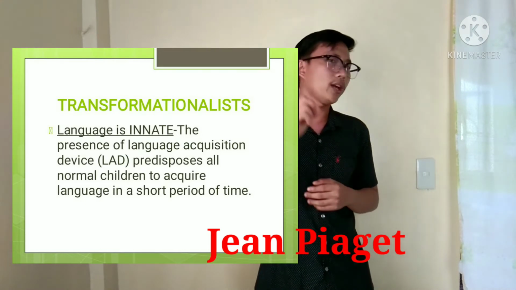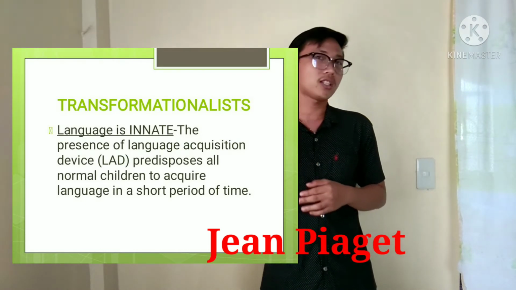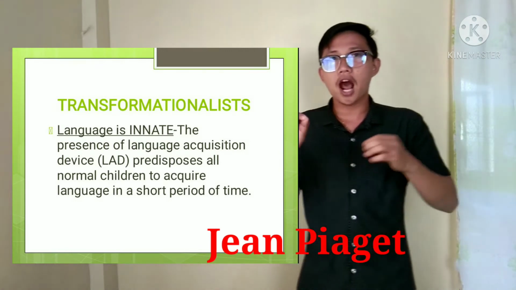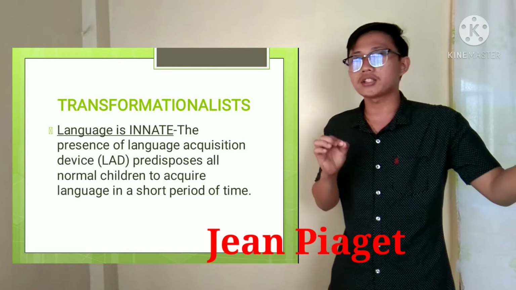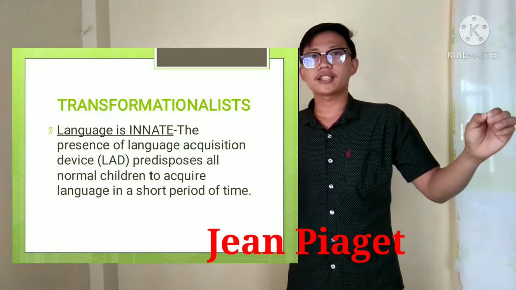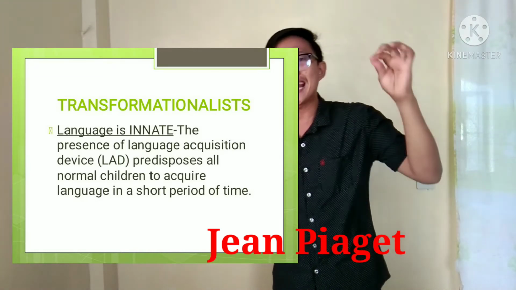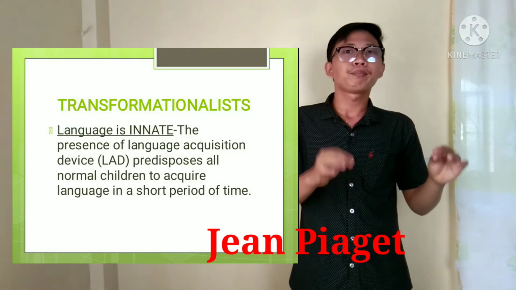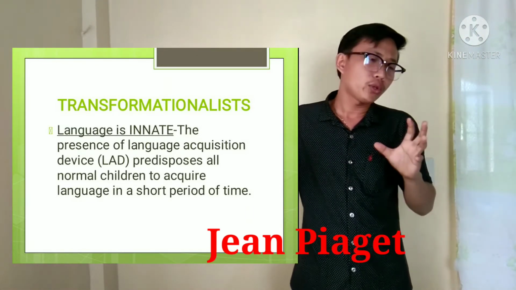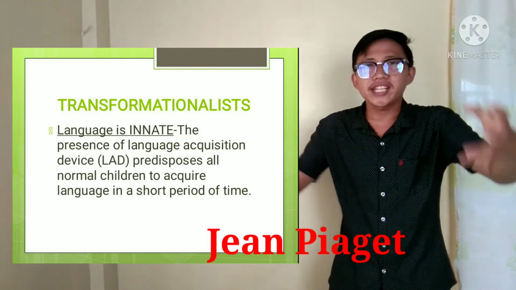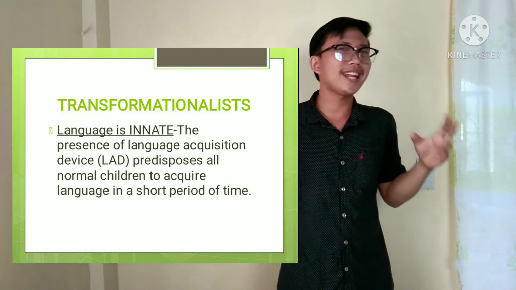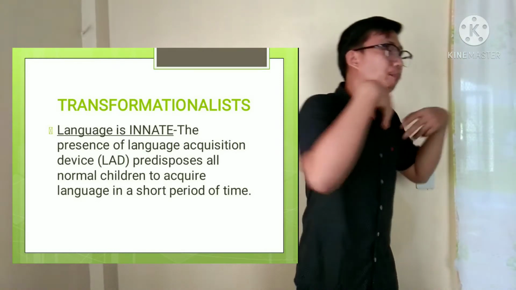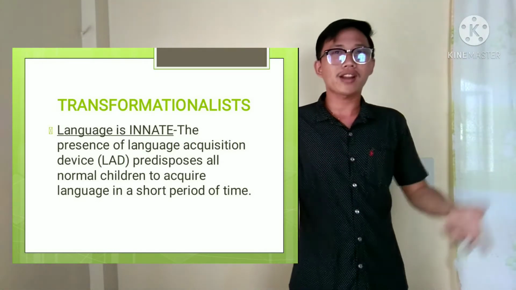In contrast with Vygotsky, Piaget believes that children are the most important part of their learning and did not place nearly as great an emphasis on culture. So, meaning to say, language is innate. When we talk about innate, it is natural to us, from birth, of course, we already exist.